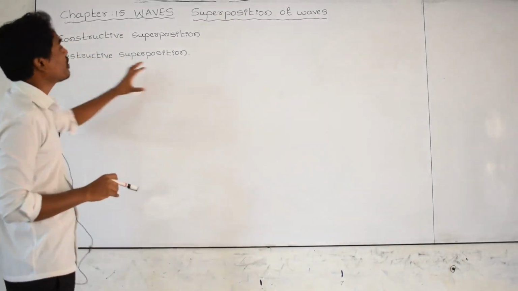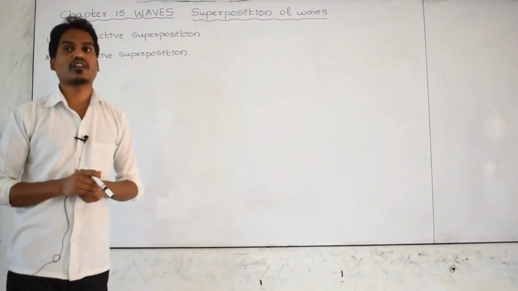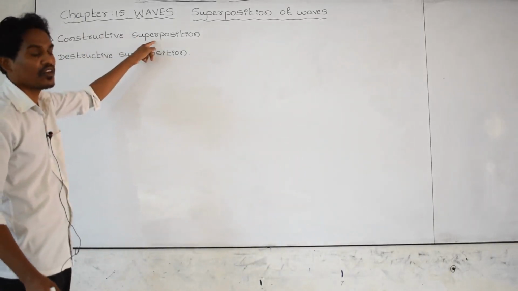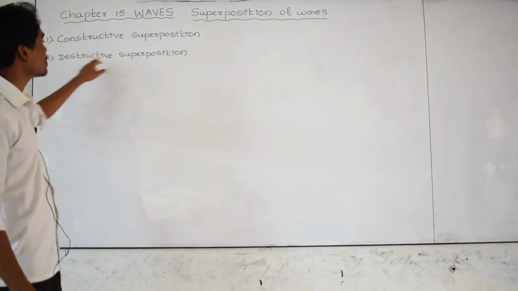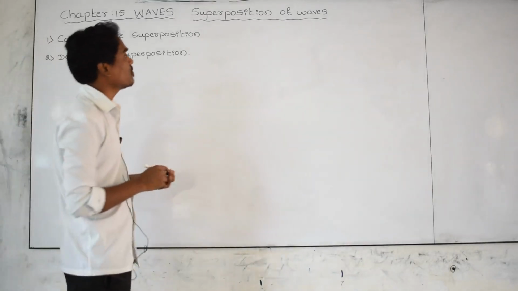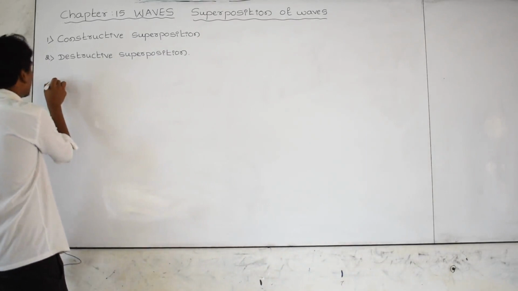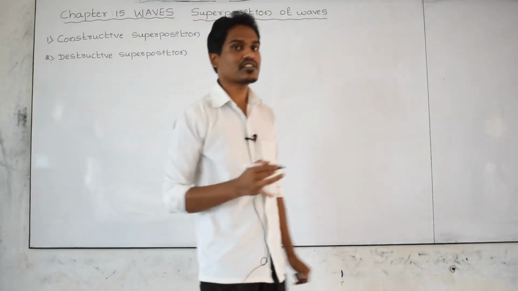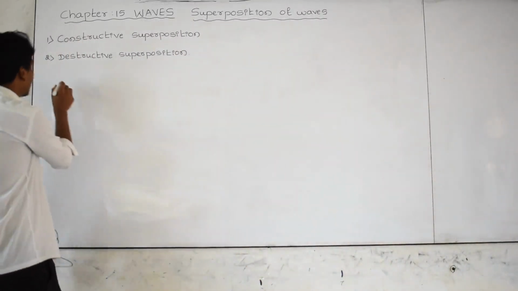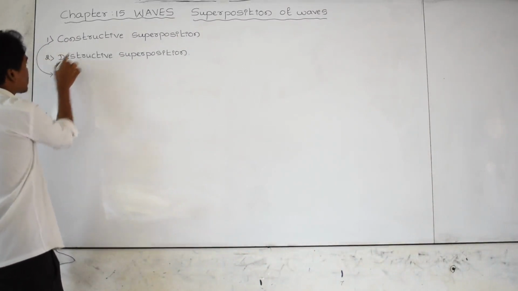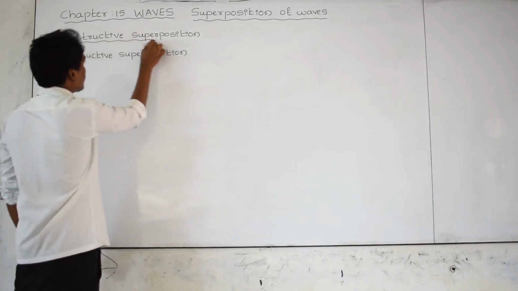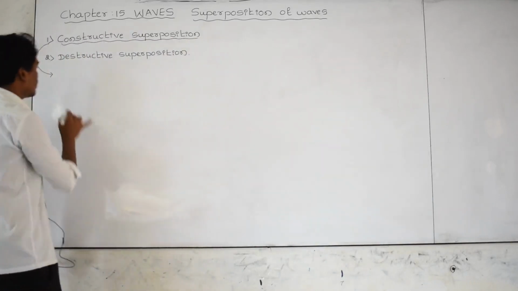And here, how the waves are superposed, meaning how the waves are combining, we can study using two types: constructive interference or constructive superposition, and destructive interference or destructive superposition. To study this, let us take two waves for convenience, propagating in the medium. First, we will discuss constructive interference or constructive superposition. What do you mean by constructive superposition?